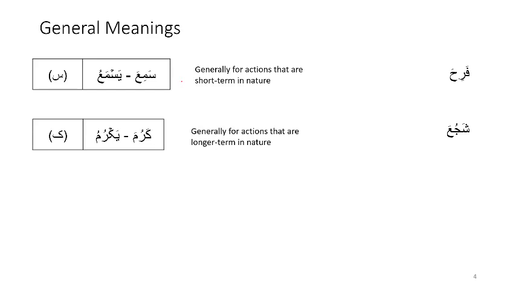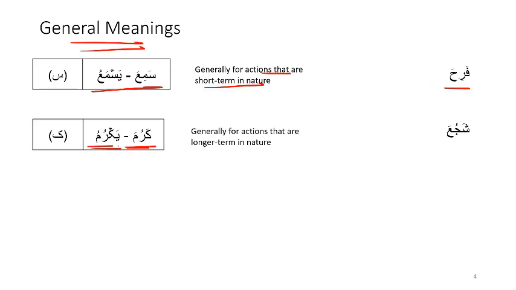Now different babs have general meanings. For example, bab samia is for actions that are short term in nature. An example of bab samia is fariha yafrahu, which means to be happy. And being happy is not a constant state, because we are happy sometimes and we are not happy at other times. So this is something that is short term in nature.